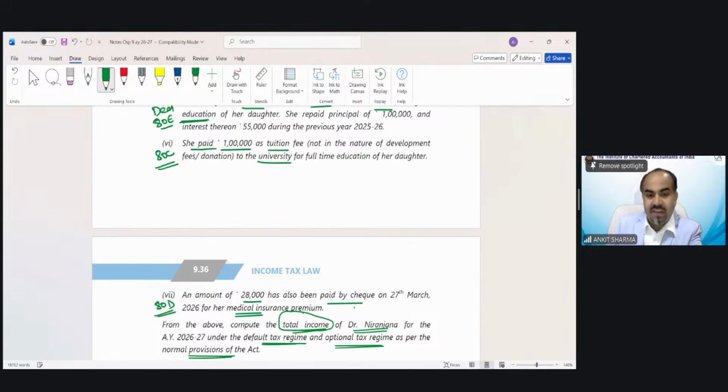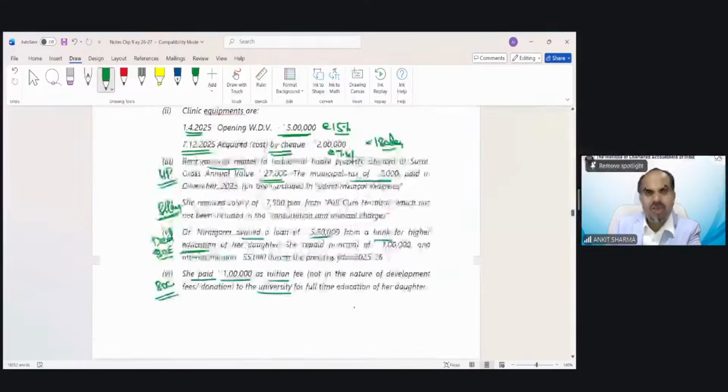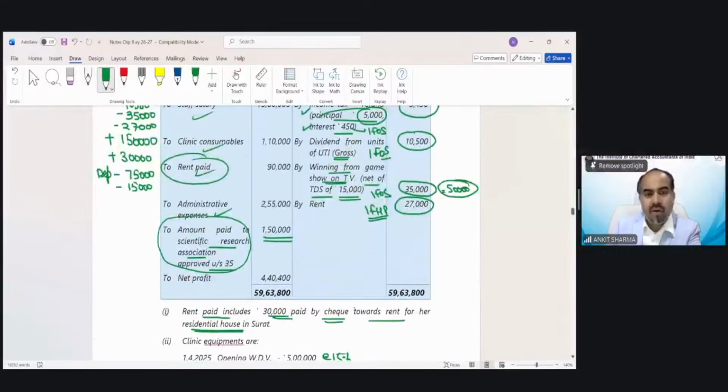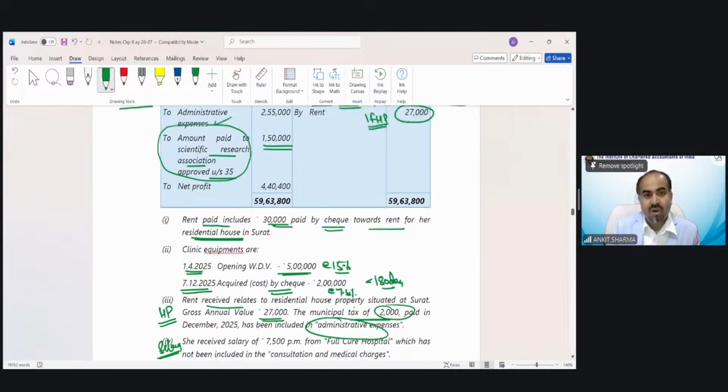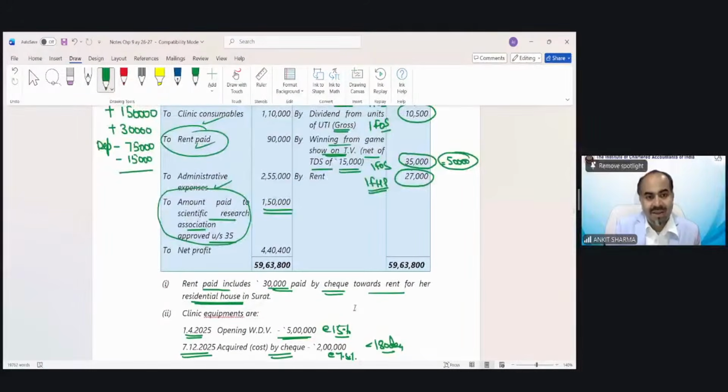So you can see we are done with the PGBP provisions. Now after all this plus minus, we are able to calculate our PGBP income. So our PGBP would be, and the question says the municipal tax of 2,000 paid is part of administrative expenses. So this 2,000 also needs to be disallowed.